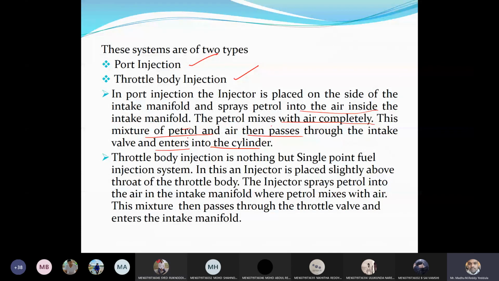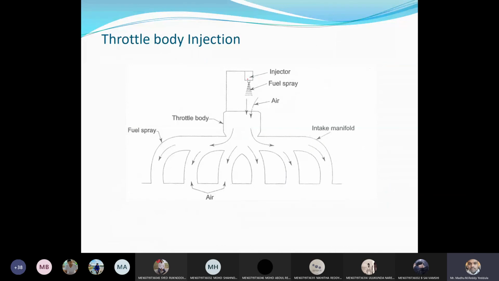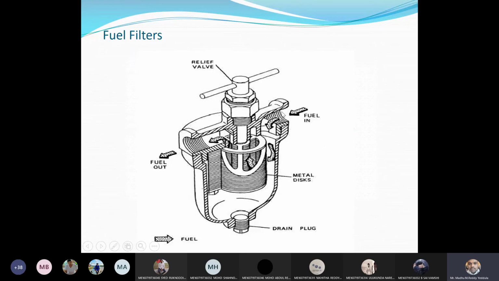Whereas throttle body injection is nothing but a single point fuel injection system. In this, an injector is placed slightly above the throat of the throttle body, and the injector sprays the petrol into the air intake, where it mixes with the air, and the mixture then passes through the throttle valve and enters the intake manifold. Here you can see only one spray will be there. It will be injected into the air stream, and the air-fuel mixture will be supplied to the different cylinders. This is the throttle body, only one injector will be there. Whereas in port injection, as many cylinders as there are, that many injectors are there. Right, these are the fuel filters.